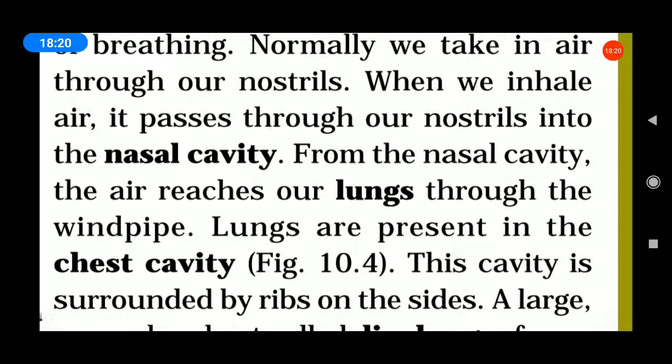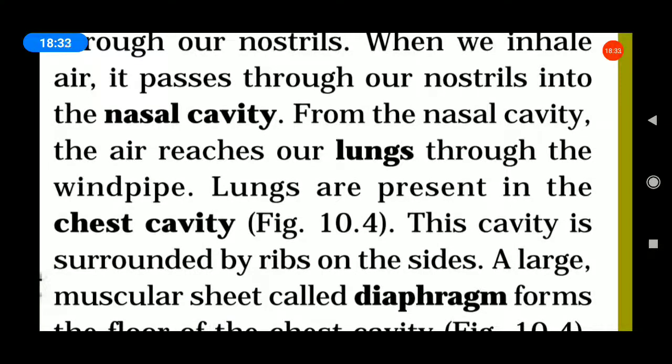First one. Next, second one: from the nasal cavity air reaches our lungs through the windpipe. Underline the words. Lungs are present in the chest cavity.